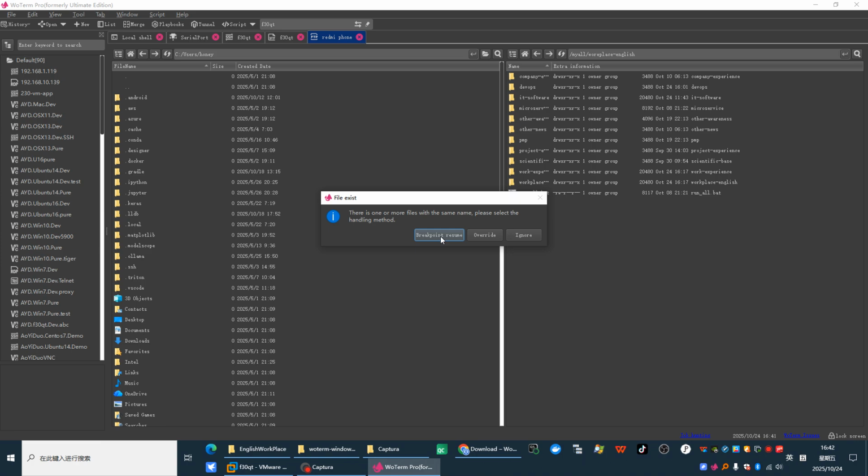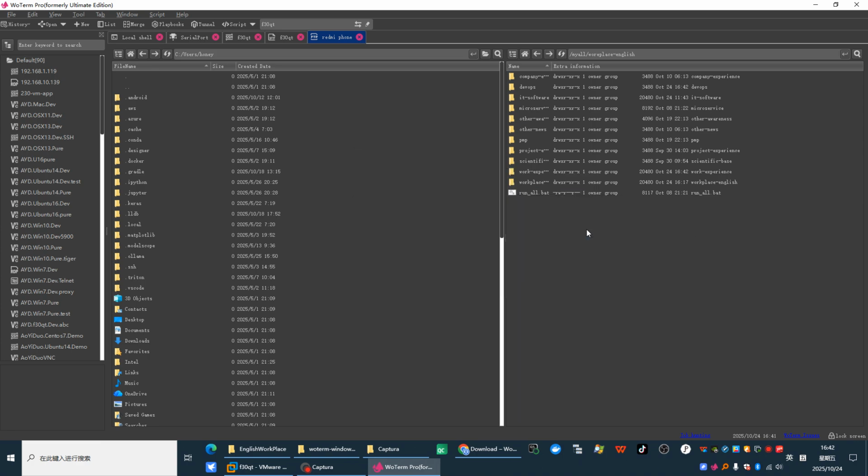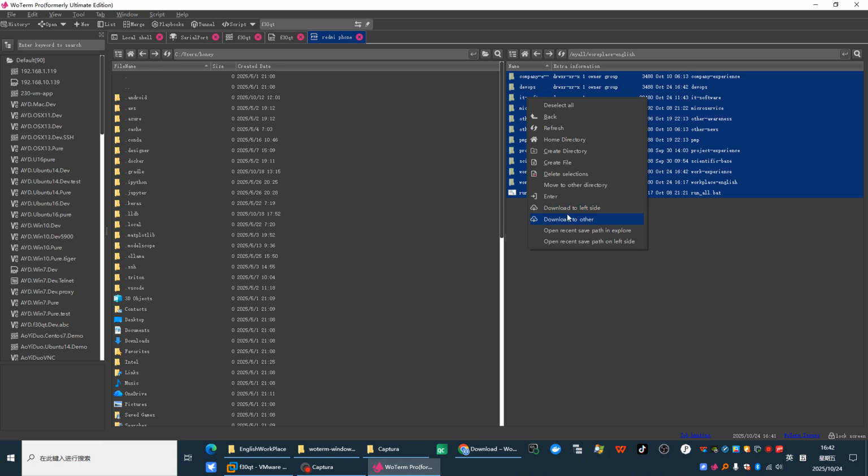Breakpoint resume is a very convenient approach for me to sync files. Right. It offers similar functions like SFTP.